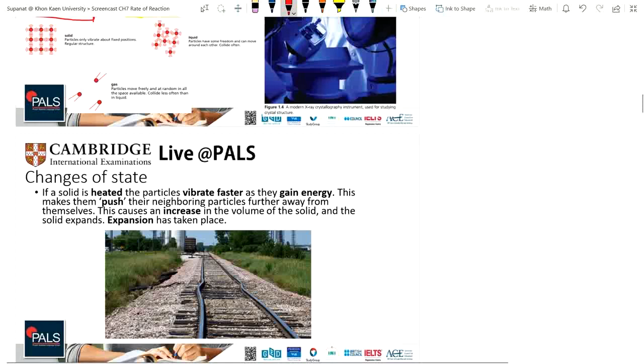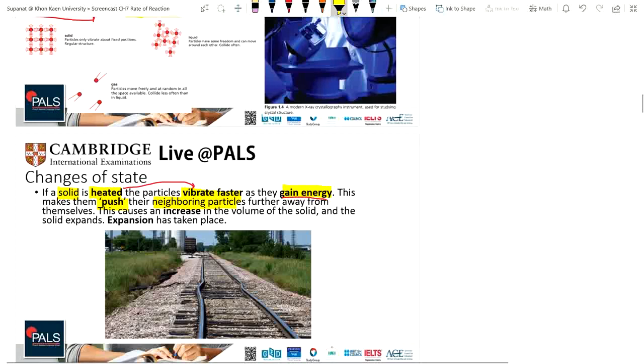If a solid is heated, the particles vibrate faster because they gain energy, which means they push their neighboring particles further away from themselves.